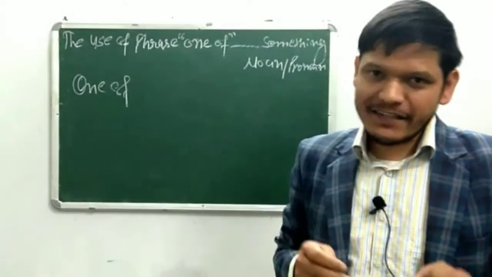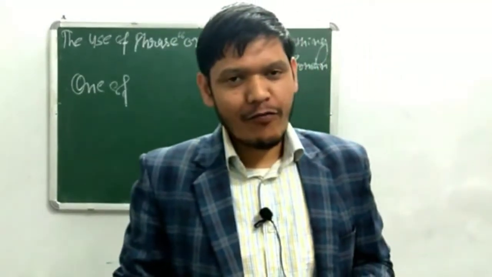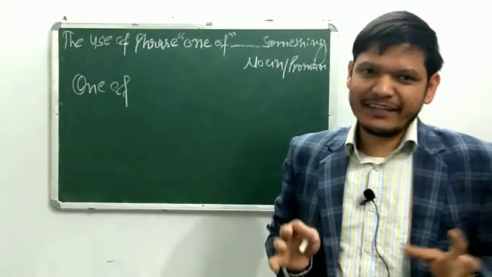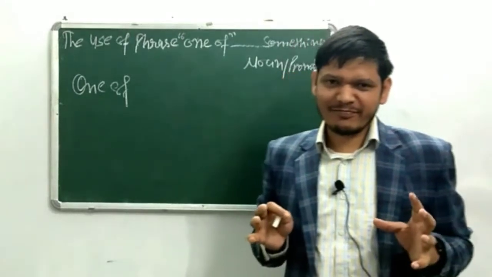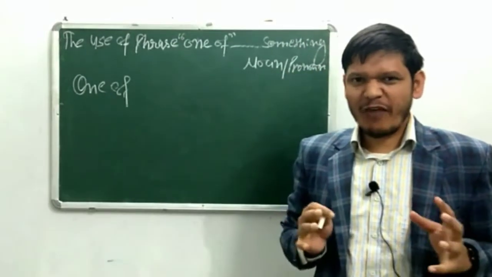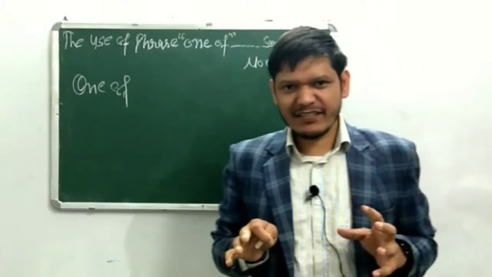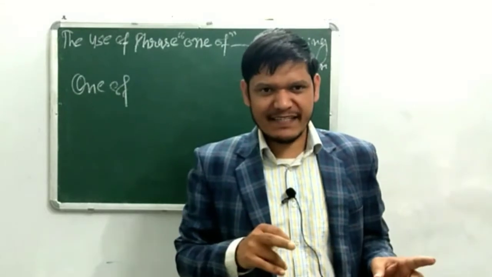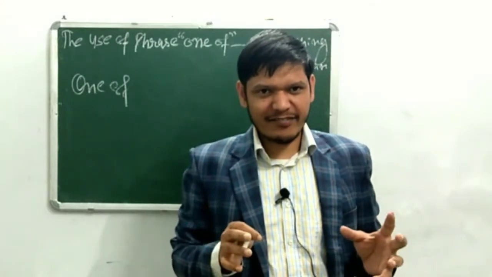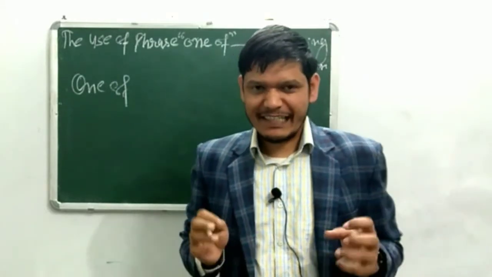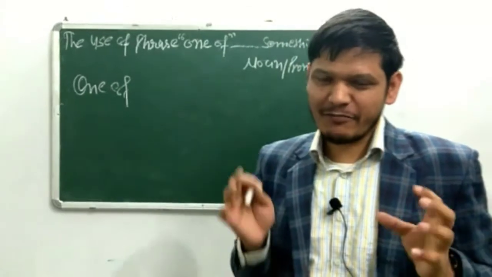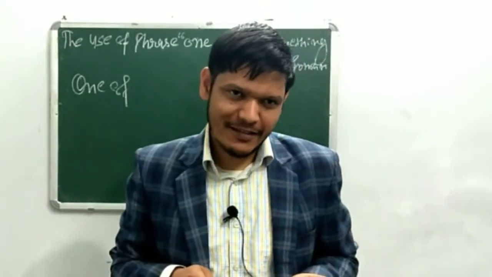One of my friends is playing cricket. One of my friend is playing cricket. Which one is correct? One of my friend is playing cricket, or one of my friends is playing cricket? Confusion. A little difficulty to understand which one will be the correct sentence.